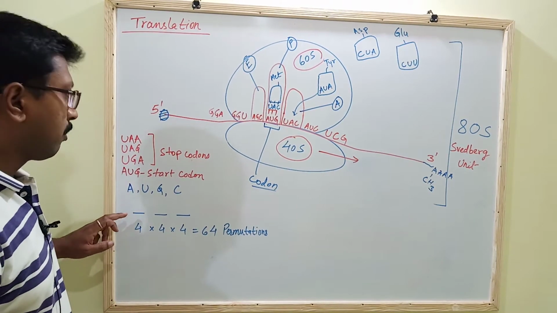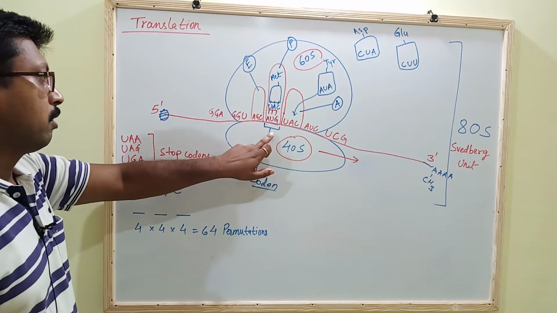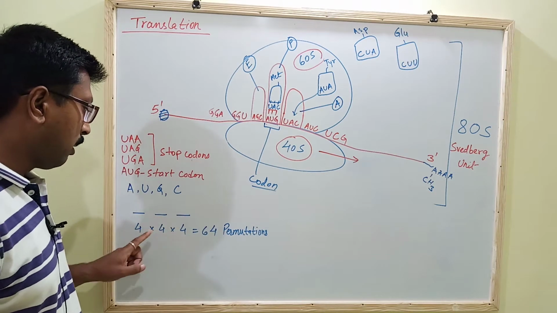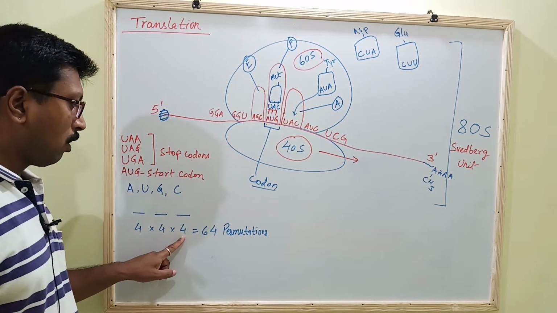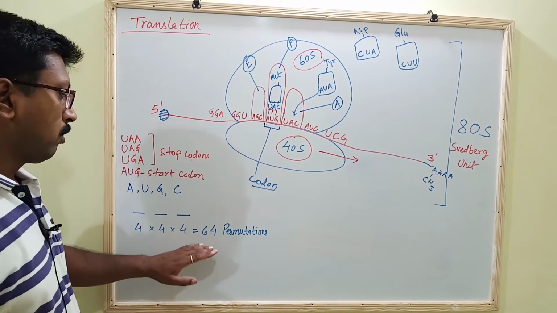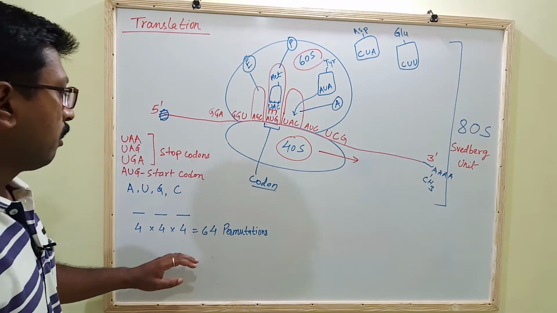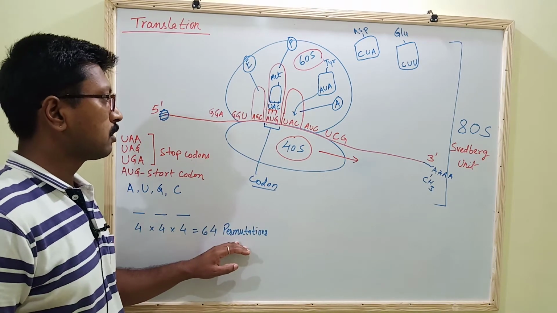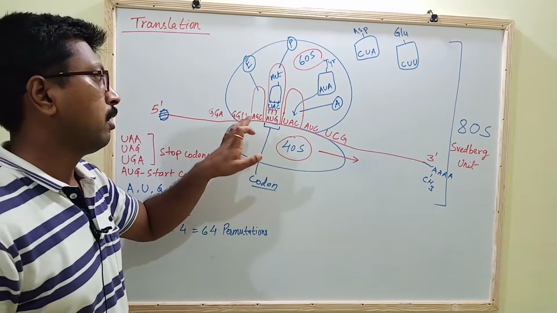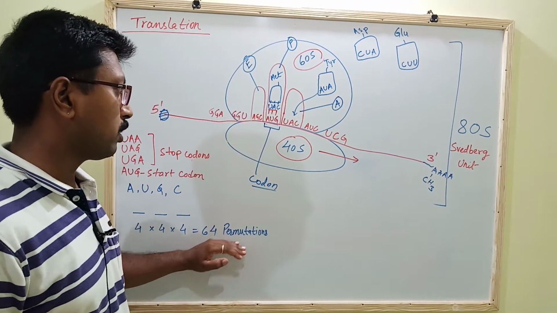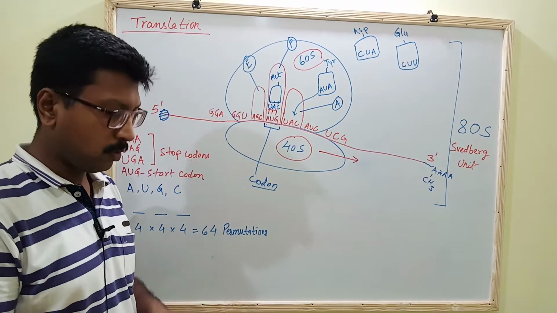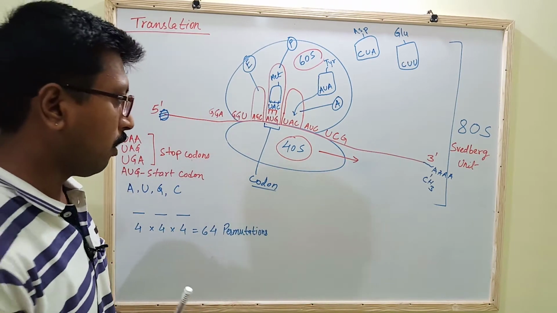So if one codon is prepared from 3 nucleotides, then there is the possibility of about 64 permutations. So we have to know that 64 permutations are present on the mRNA, and these 64 permutations are required for getting 22 types of amino acids.